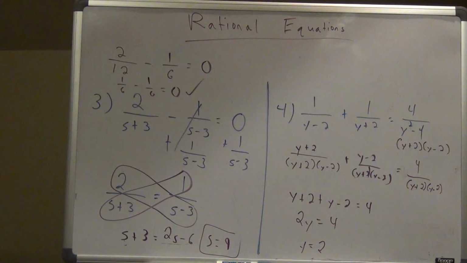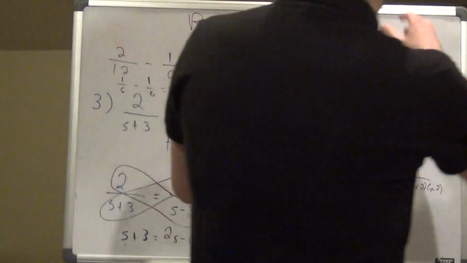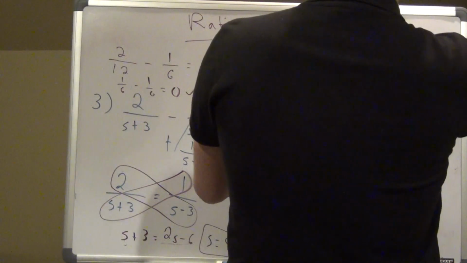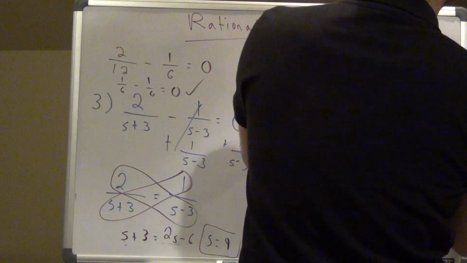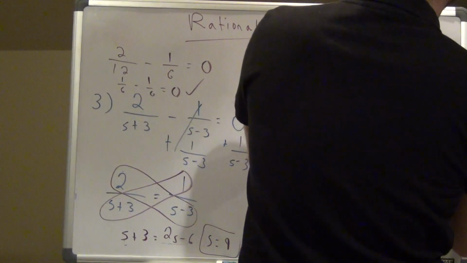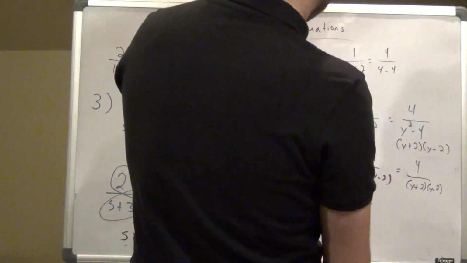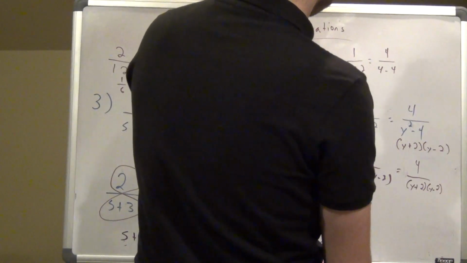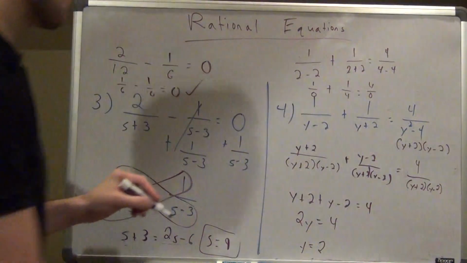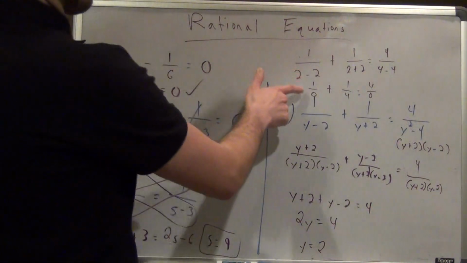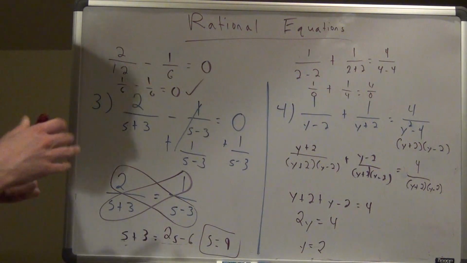Alright. So let's try plugging in 2 and see what happens. So I get 1 over 2 minus 2 plus 1 over 2 plus 2 equals 4 over 4 minus 4. What's going to happen here? So I'm going to get 1 over 0 plus 1 over 4 equals 4 over 0. I hope we know by now that I can't do anything divided by 0. That's undefined.